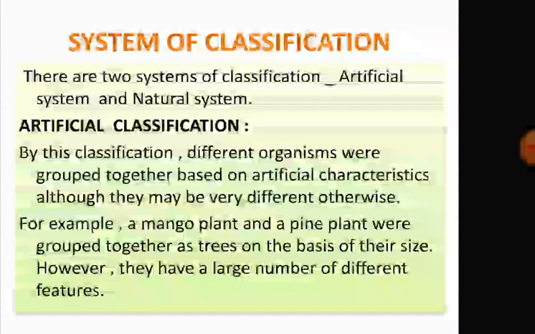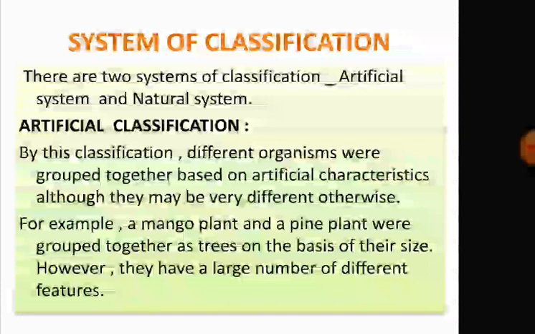By this classification, different organisms were grouped together based on artificial characteristics. Although they may be very different otherwise, their superficial characteristics are the same, so they fall under artificial classification. For example, a mango plant and a pine plant were grouped together as trees on the basis of their size.